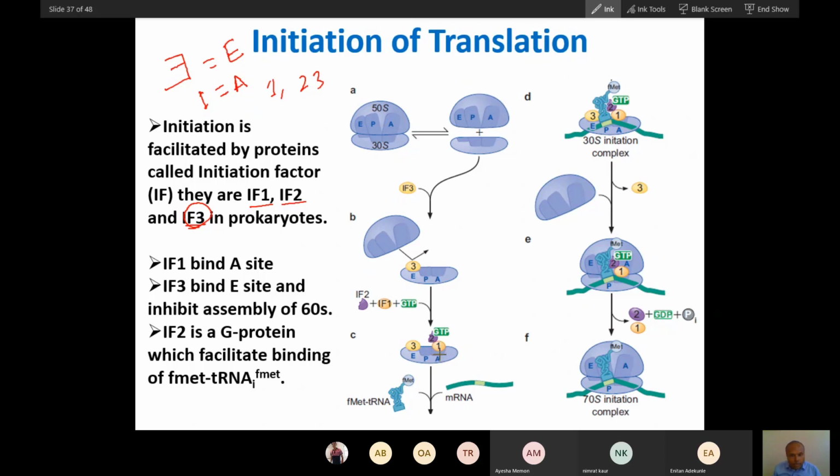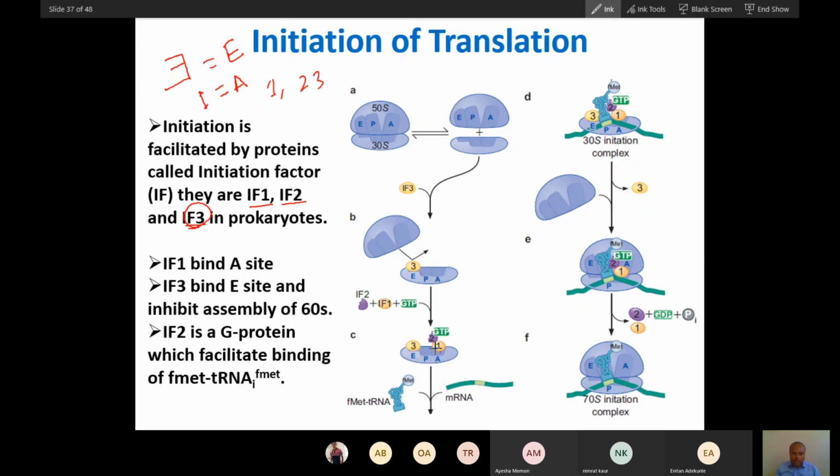So why do these bind? Because the start tRNA, the first tRNA, should not bind to these 2 sites. This prevents the N-formyl methionine tRNA from binding to these sites. It will guide the tRNA to the P site only.